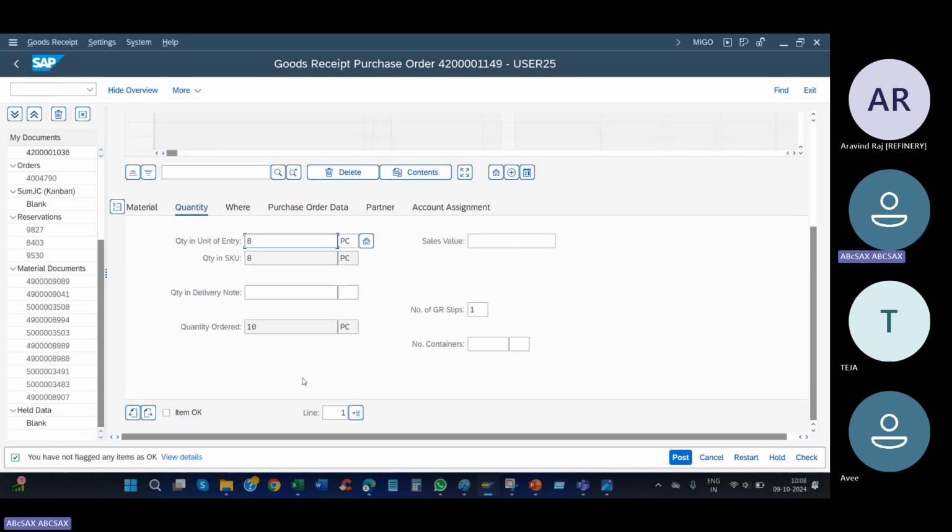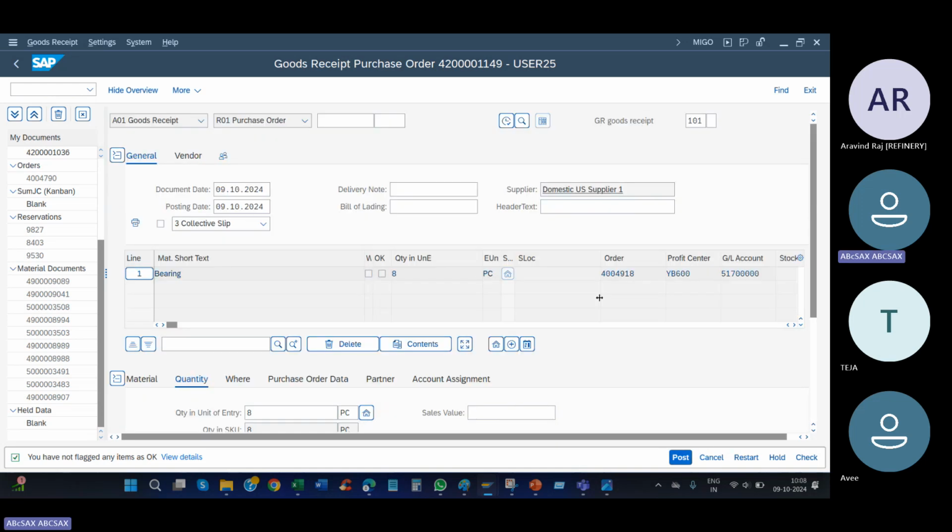No issues. Item flag okay. Post. So your vendor supplier is sending this material, 8 quantity, to you for your work order against this PO. Clear?